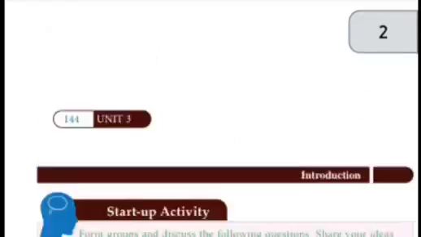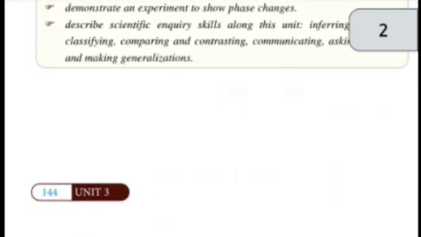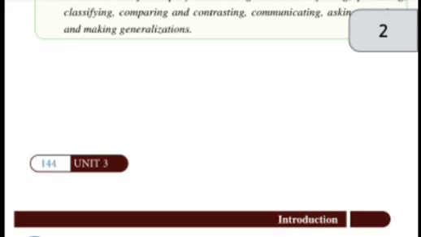So, the first question: the source of the ice rain. The source of the ice rain is the water vapor. The water vapor is the source of the ice rain. Question number 2: if you put some water in an evaporating dish and gently heat for some time, what kind of change do you observe?